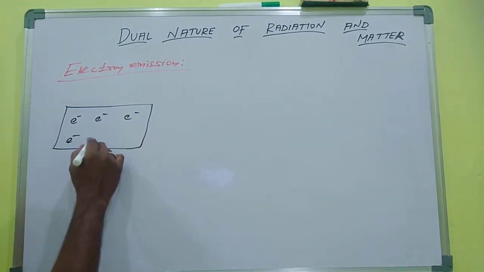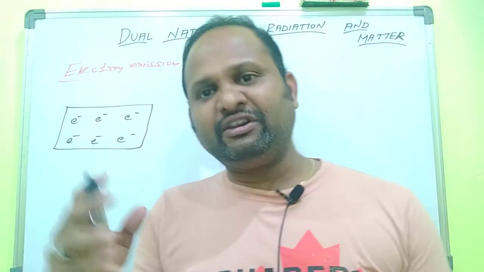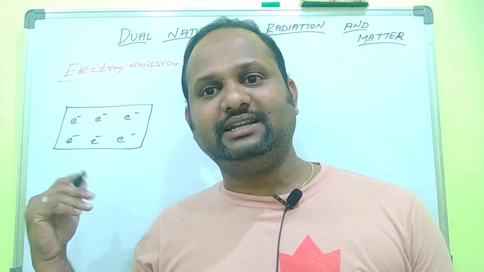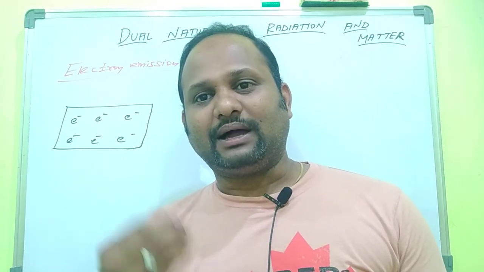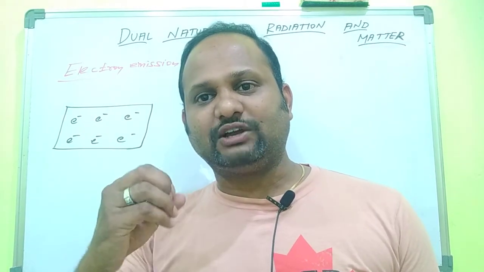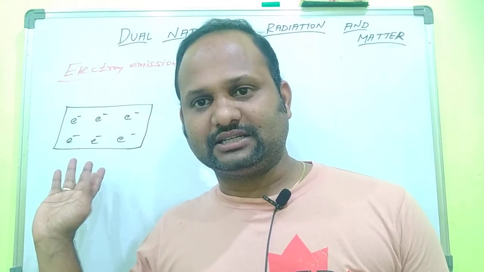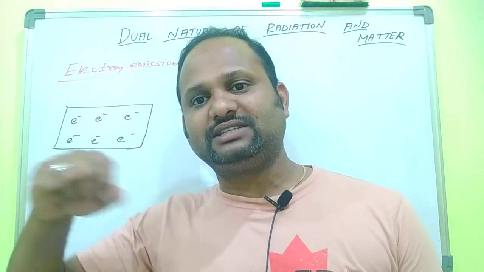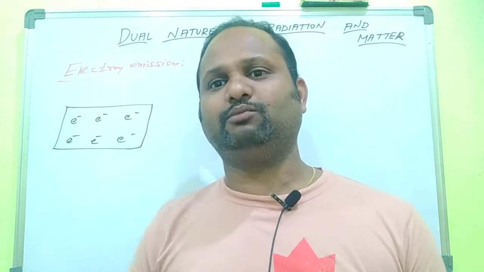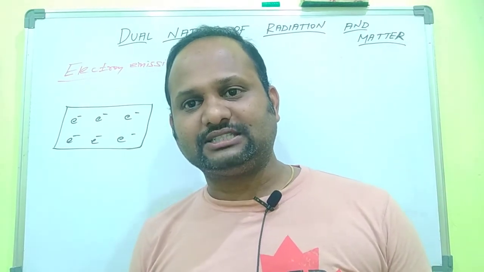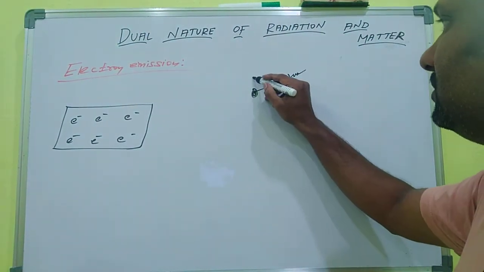These free electrons are moving randomly, we know very well, we studied it in the current electricity chapter also. In a conductor, what is the main quality of the conductor? It consists of a very large number of free electrons. So consider a metal which consists of a large number of randomly moving free electrons. That means they have some kinetic energy to move. Why are these electrons moving? Because these electrons are present in the, this is the nucleus, this is positive charge.